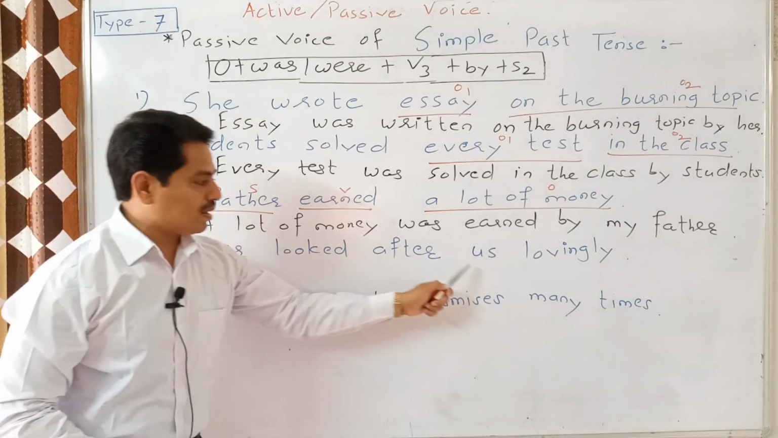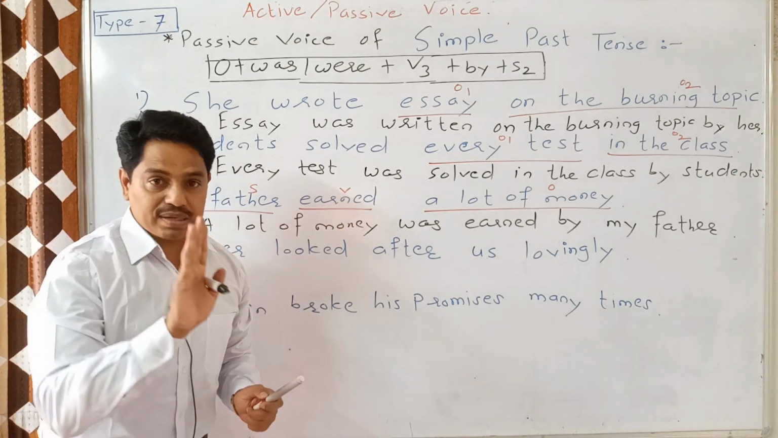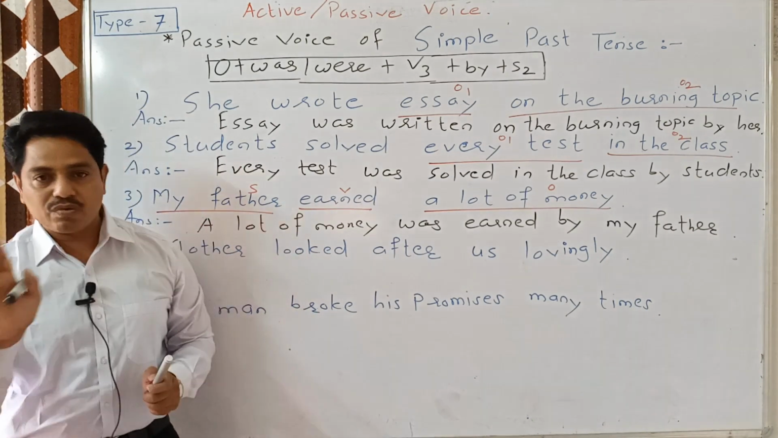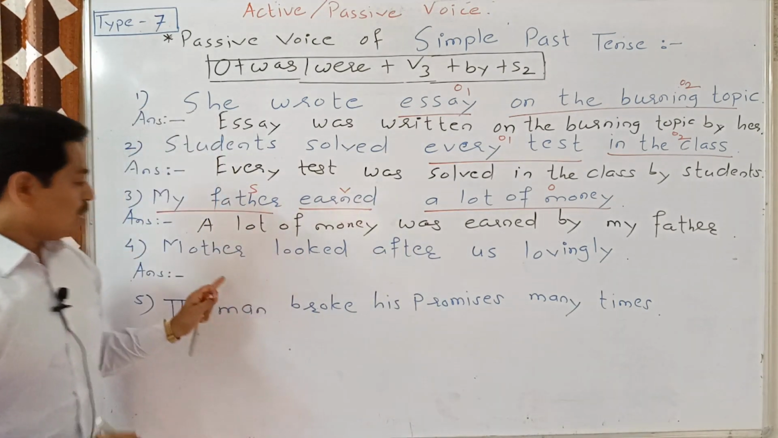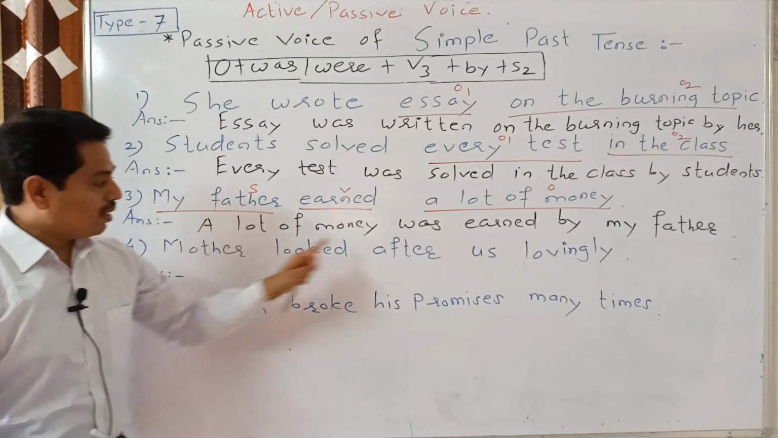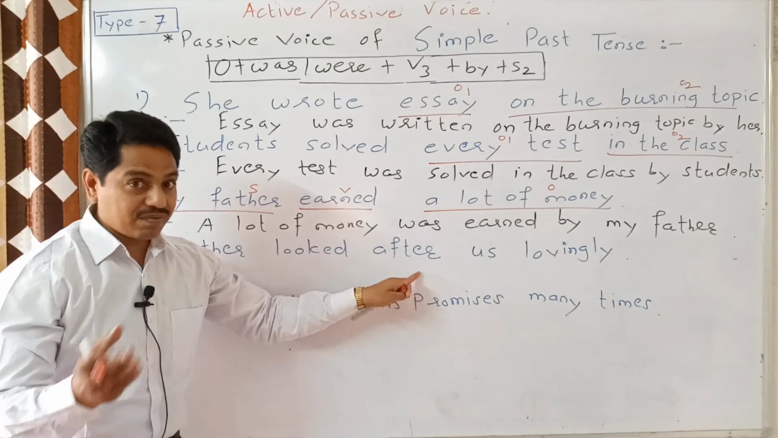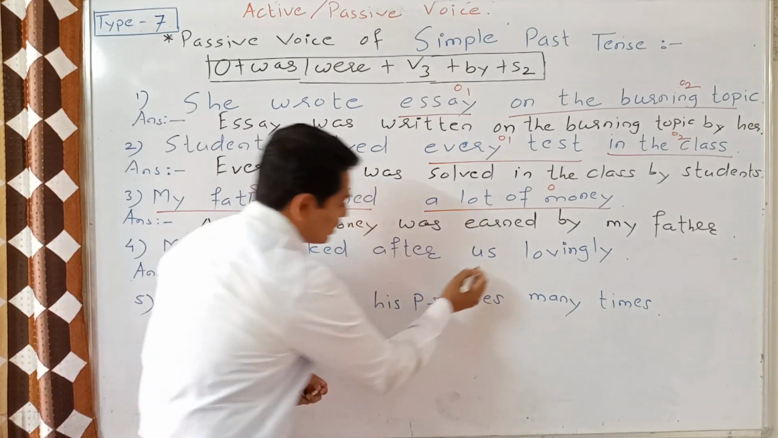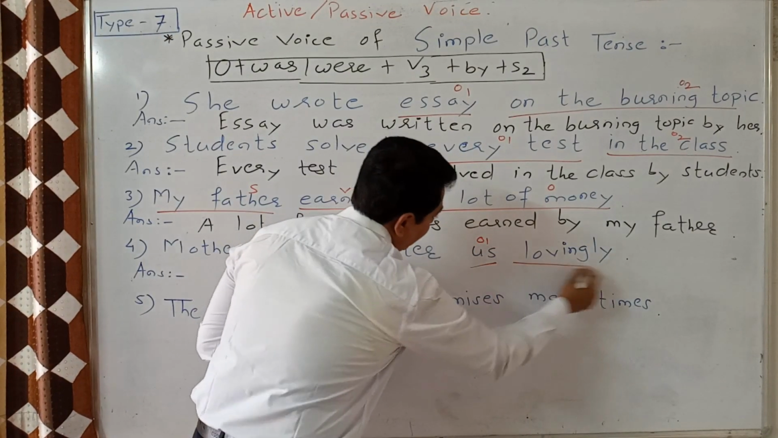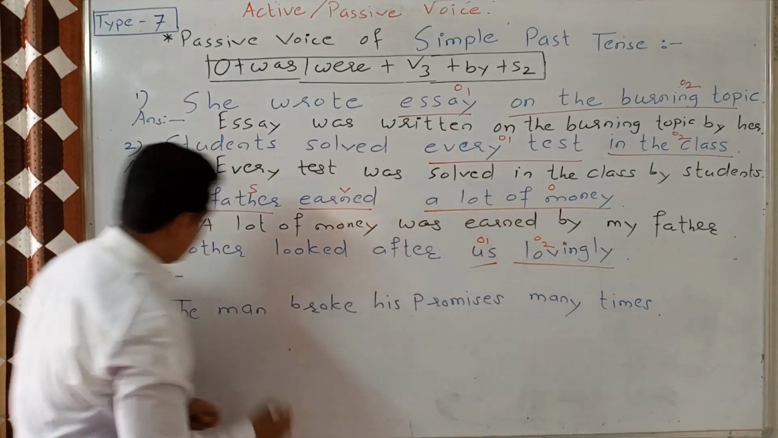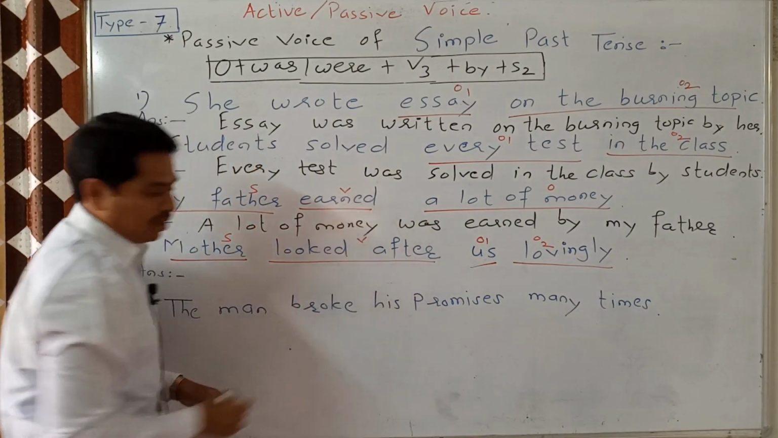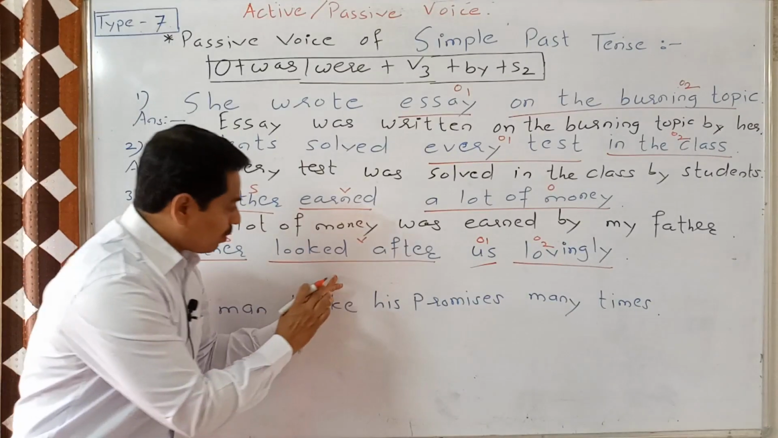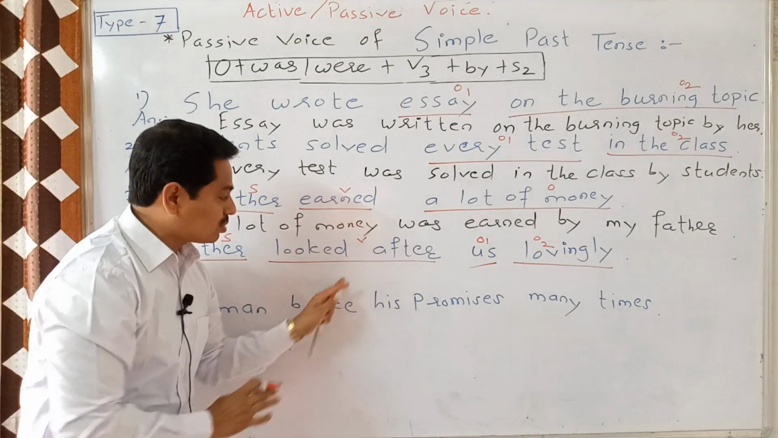Next sentence is: Mother looked after us lovingly. When persons are there, we ask the question with whom. So we will ask the question here with whom. Whom did mother look after? The answer we get is us. So us is object number 1, and lovingly is object number 2. Mother is subject, looked after is verb. This is a phrase, but treat it as one word.